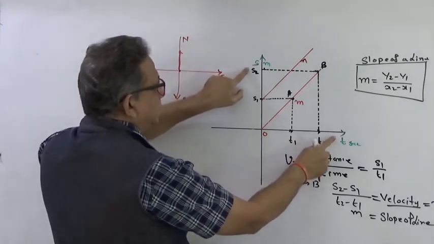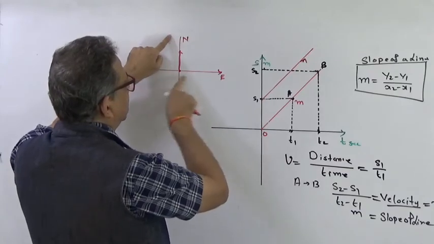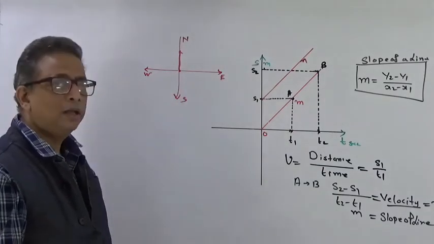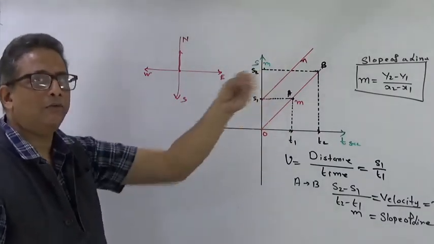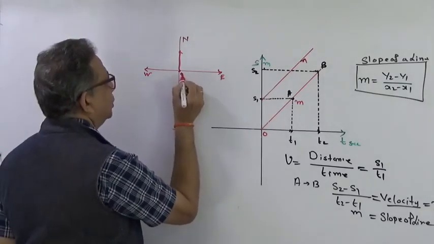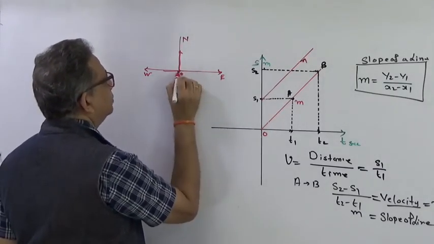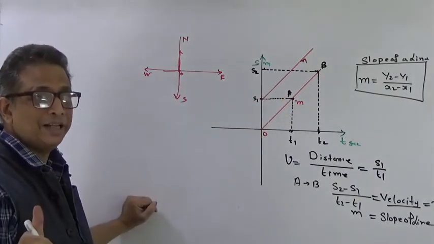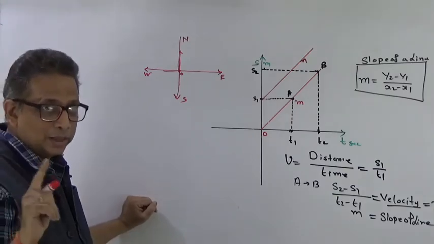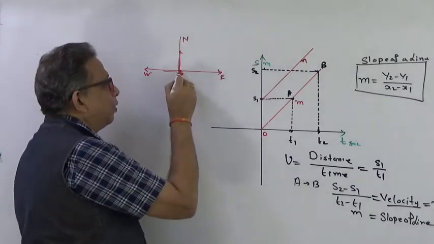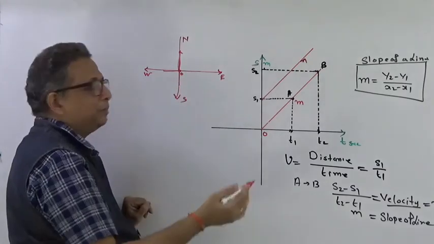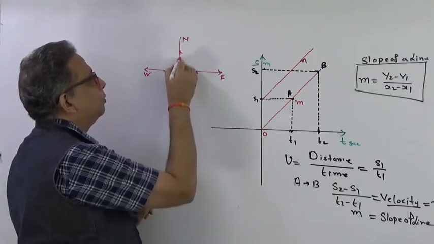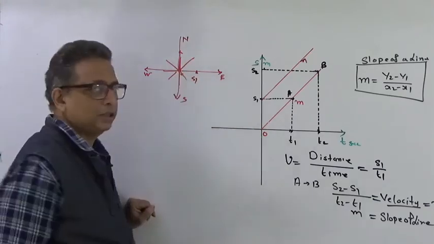If this was distance and distance, then because both of them are distance, this slope would give me the direction of that person. But this is distance and this is time. He is moving in some direction away from the origin. Either he is moving over here, or here, or over here. This graph does not describe in which direction he is moving. This graph only says one thing, that at time t equal to 0, it was at the origin, and after certain time t1, he has reached a distance s1 from the origin. It could be east side, it could be north, northeast, any direction.